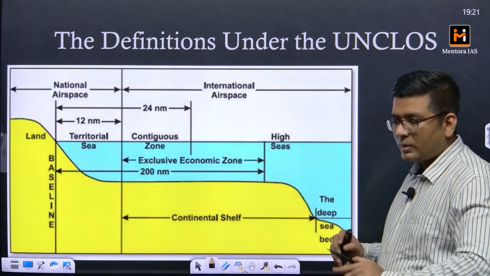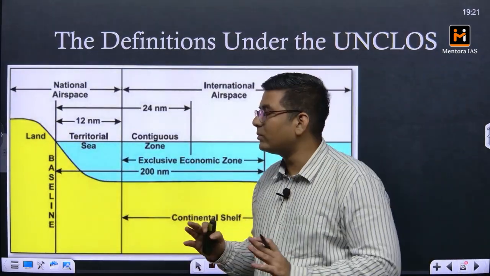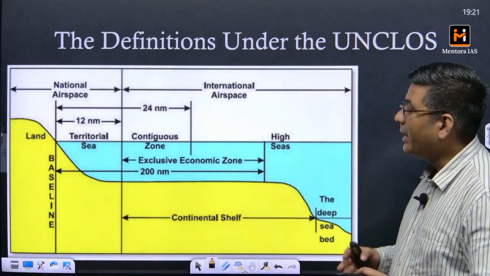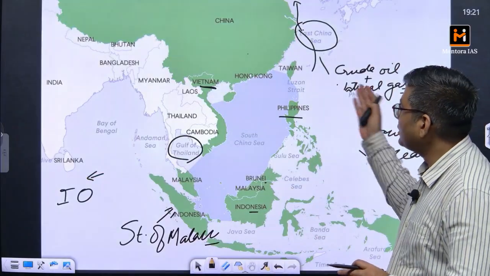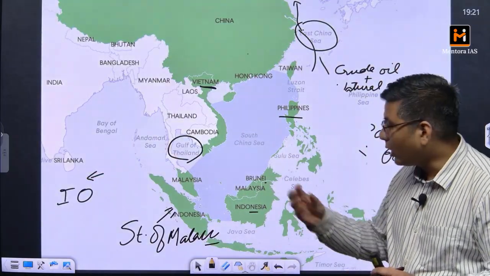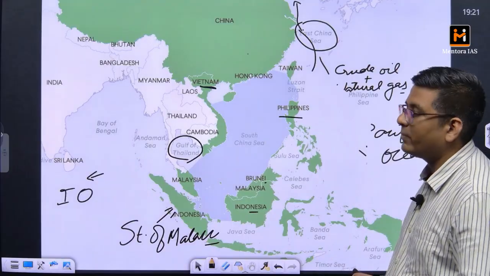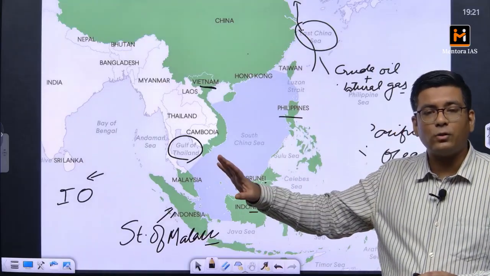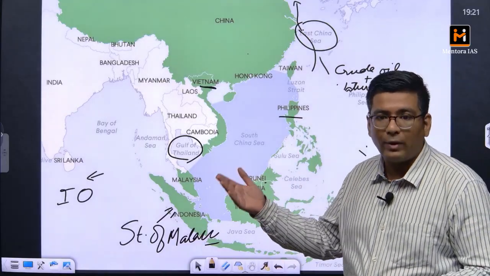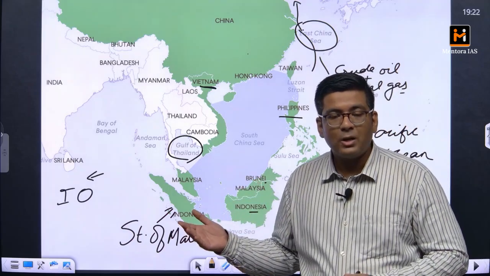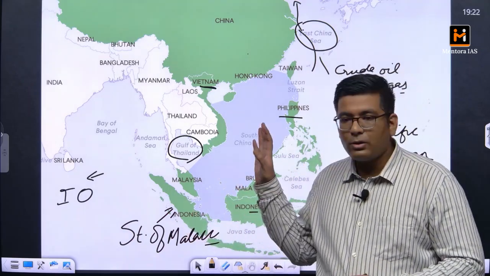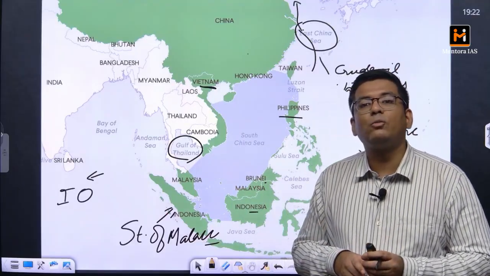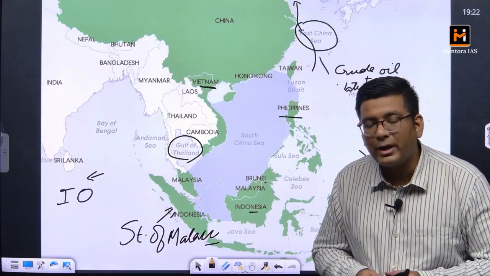Now this whole dispute basically comes from some of the definitions that have been given under the United Nations Convention on the Law of the Sea. What it says is that all these water bodies are interconnected. You talk about the Indian Ocean, the South China Sea, the Bay of Bengal, the West Philippine Sea, the East Philippine Sea, the East China Sea, they are all interconnected bodies of water. There is no distinction of water flowing from one region to the other, and you cannot stop it. But since these are all interconnected, some amount of restrictions need to be put in by the countries for economic exploitation.